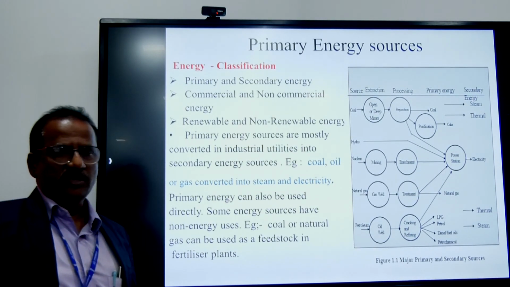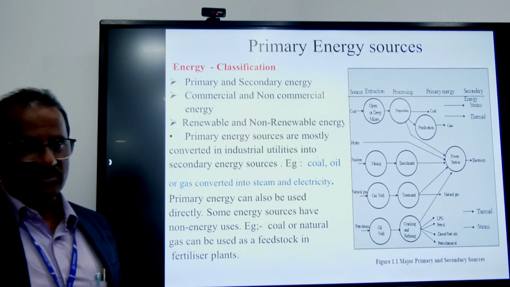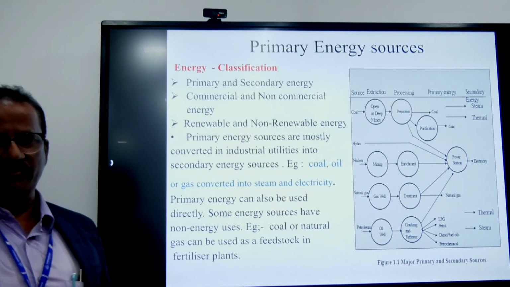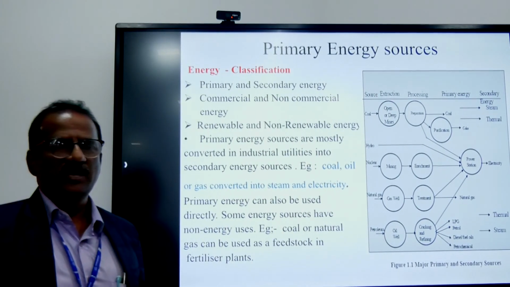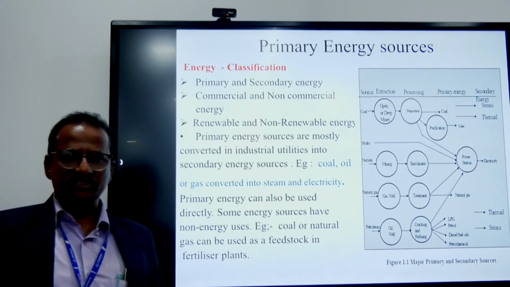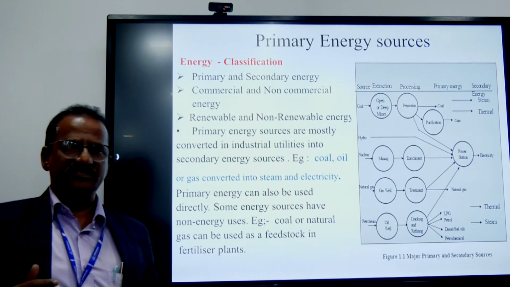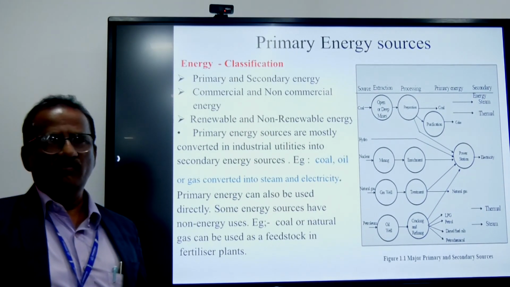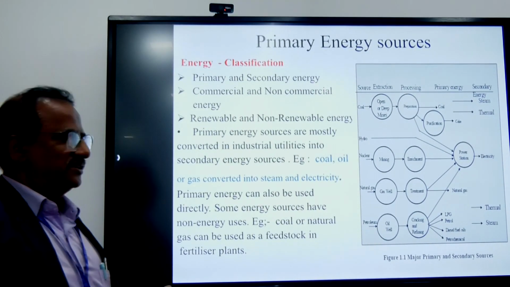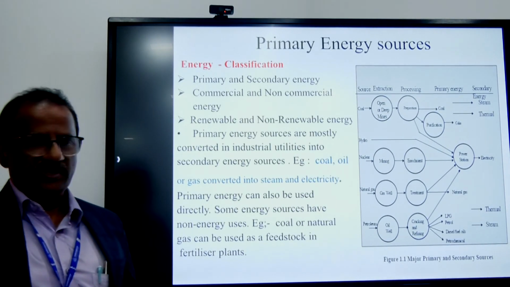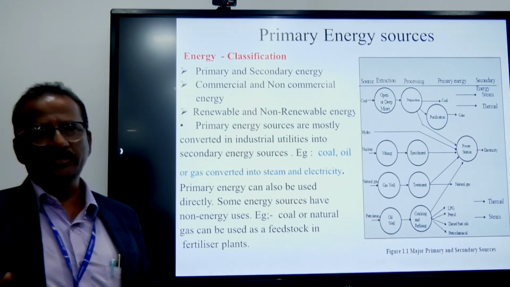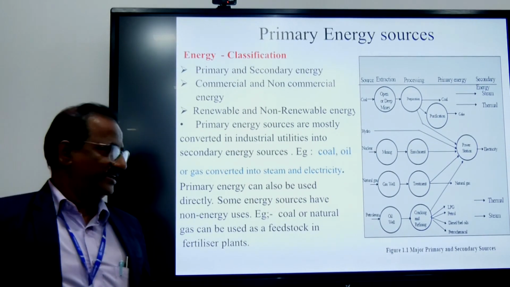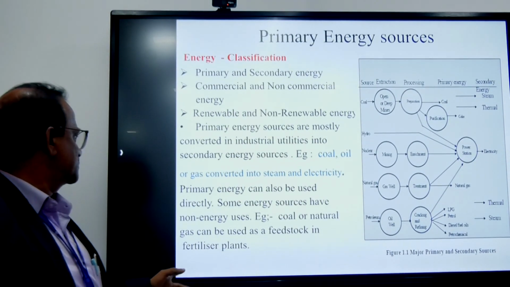Secondary energy sources are generated by using the same primary energy sources, developing energy in another form for utilization. That is the energy available to the end users. For example, electricity and heat energy, which we directly use as end users. This is called secondary energy sources.